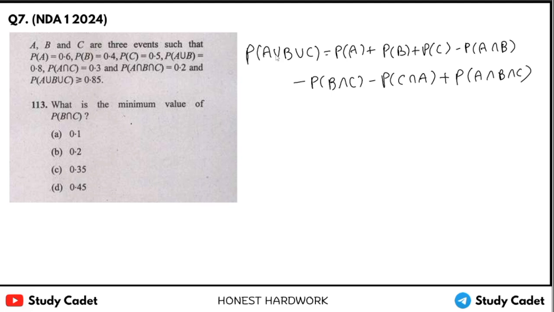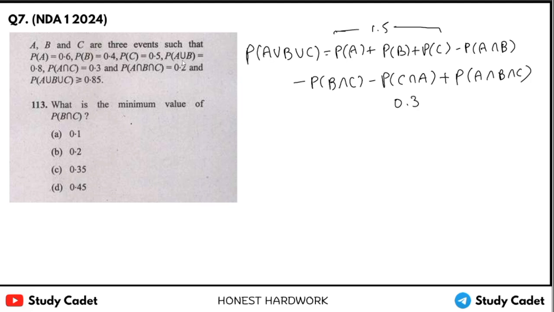Okay, we know the value of PA, PB, PC. Okay, what is it? 0.6, 0.4, 0.5. It means 1.5 collectively. Okay. And we know the value of PA intersection C, that means 0.3.